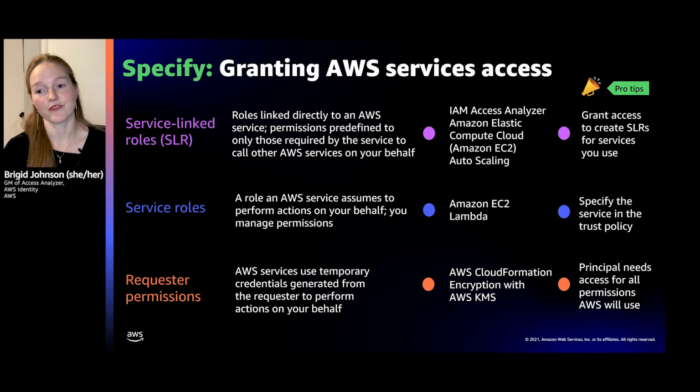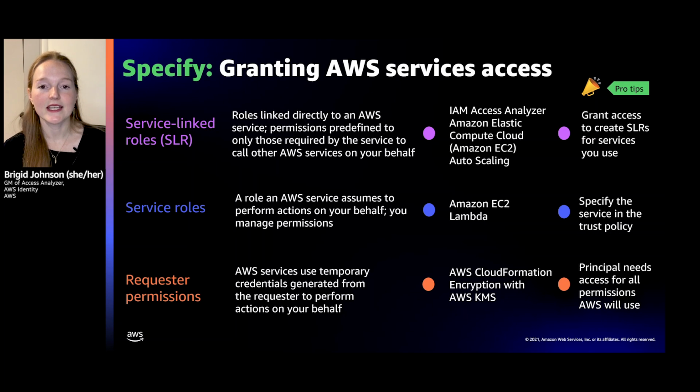The second one is service roles, and we try to use service roles when the permissions need to be customized. And this would be like in Lambda, we don't know what your function is going to do because you're going to author a function. And so you need to specify the permissions, and as well, you need to specify the service in the trust policy. My pro tip here is to specify the service in the trust policy and also break it out. You don't want to mix and match too many together. It'll be hard to audit and monitor that access.